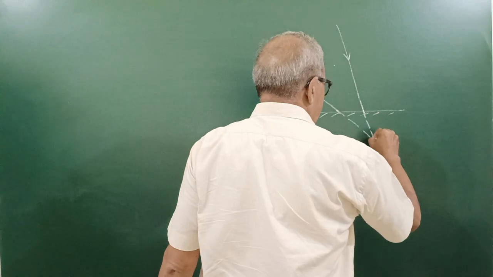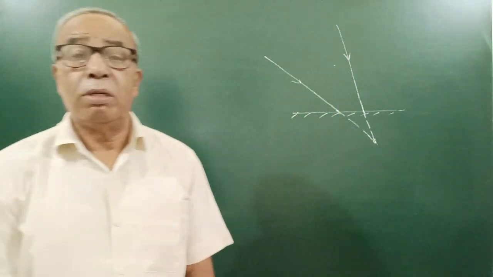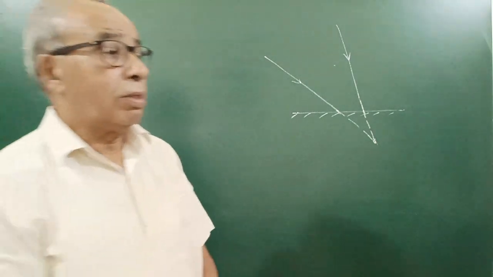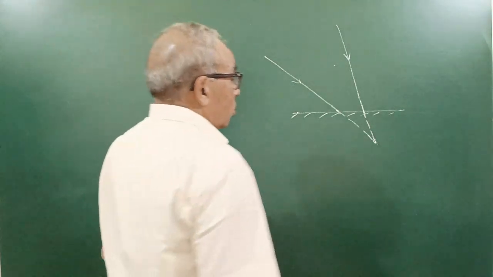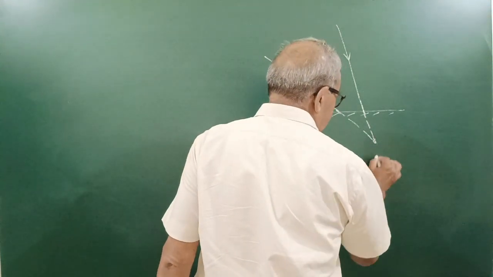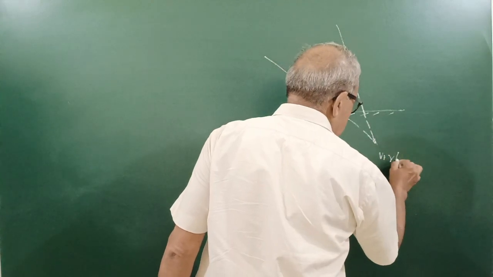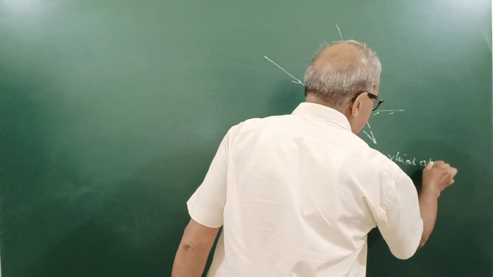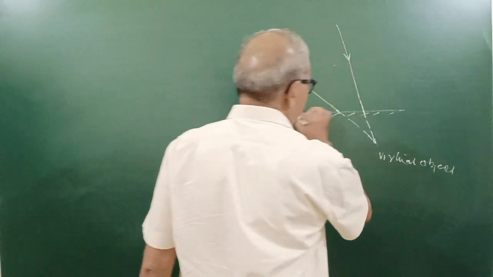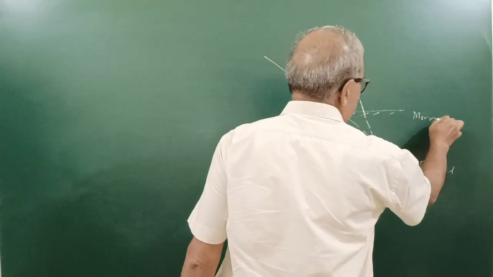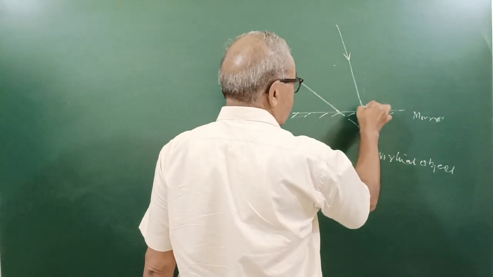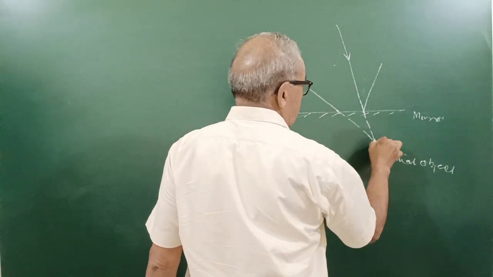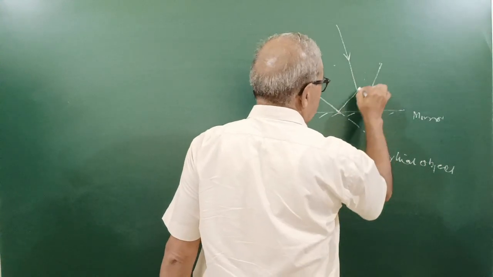Ray optics needs practice of diagrams. Please don't avoid the formula, or drawing the diagram. Draw the diagram yourself many times. So this point which meets here, it will be a virtual object for this mirror. Now, after reflection, it is the angle of incidence here, so it will go like this. And it will go like this.